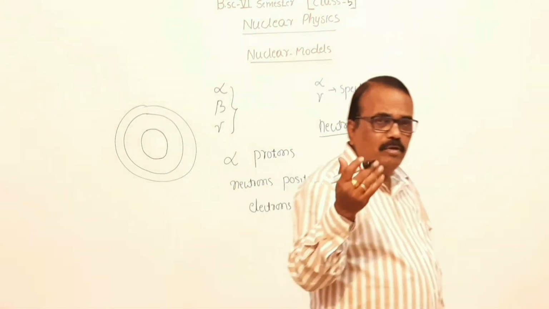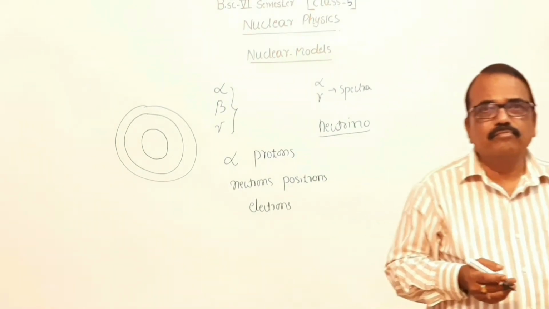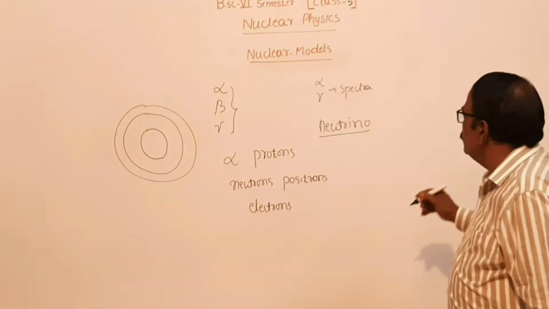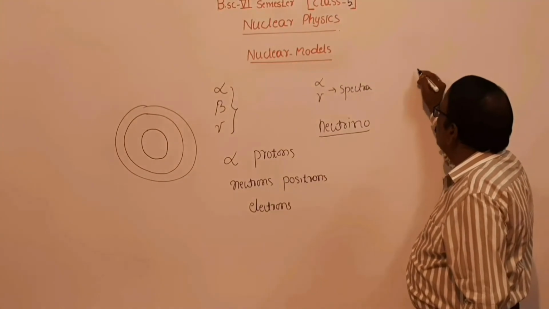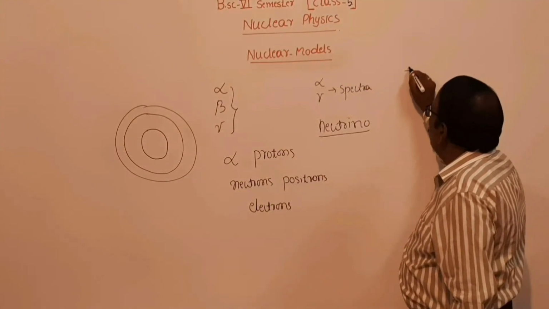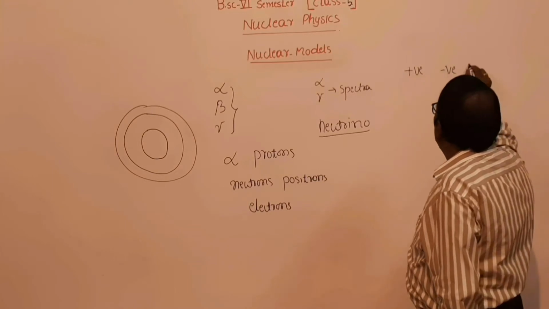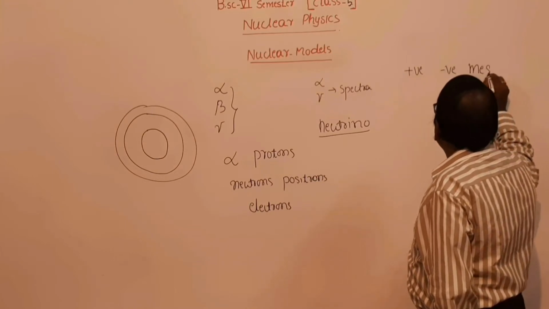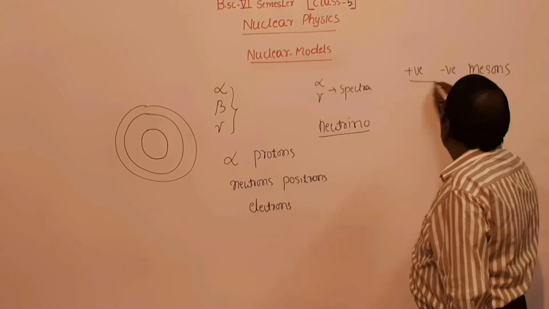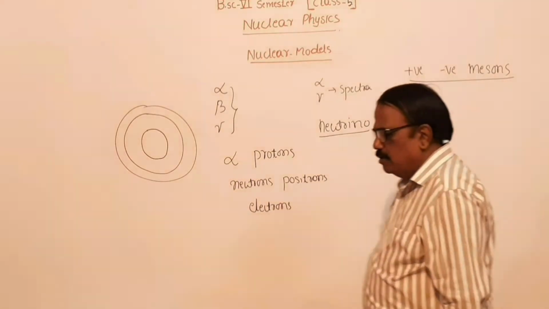And the study of cosmic rays proves that the nucleus consists of positive and negative particles called mesons.